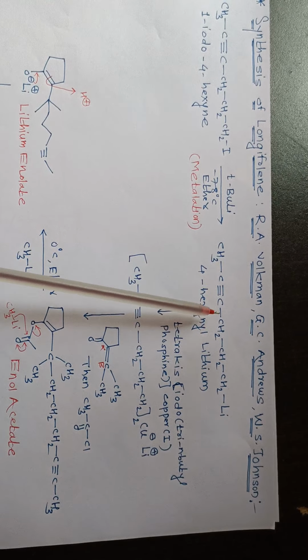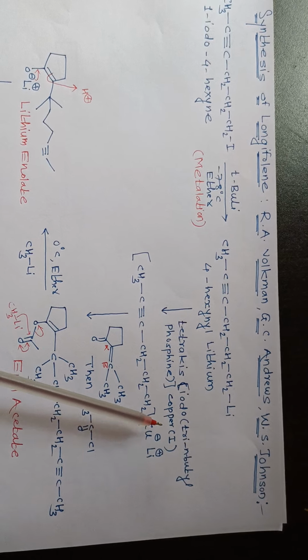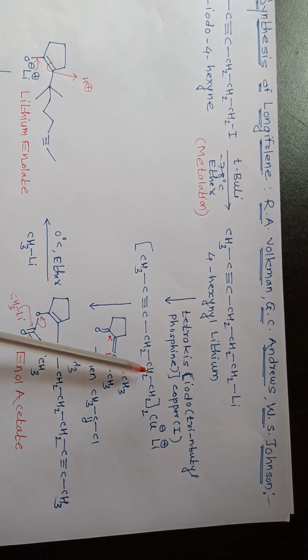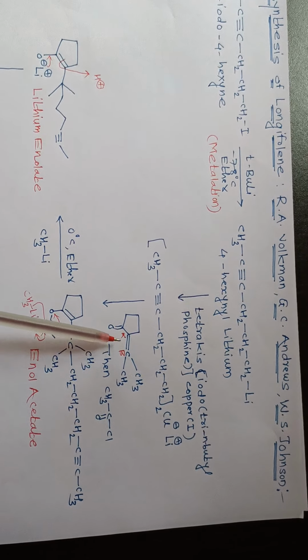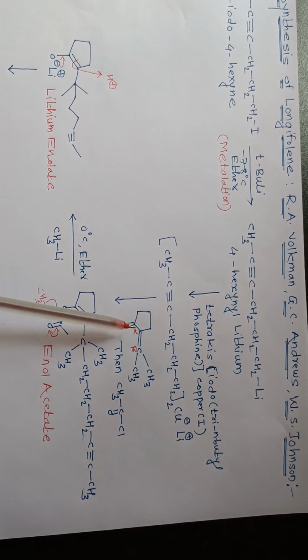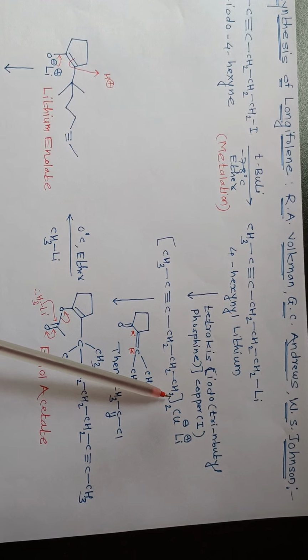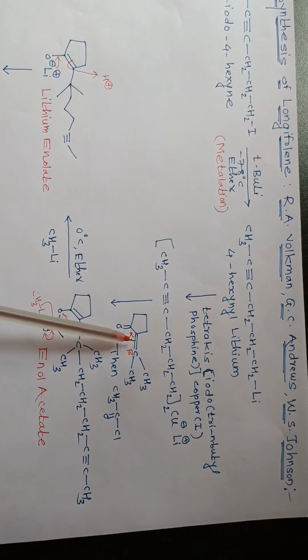Then that 4-hexynyl lithium intermediate was allowed to react with tetrakis iodo tri-n-butyl phosphine copper first reagent and there is formation of dialkyl lithium cuprate like reagent. So this cuprate reagent in next step reacts with alpha beta unsaturated carbonyl compound, that is 2-isopropylidene cyclopentanone. So there is addition of this reagent at this beta position. There is formation of enolate intermediate.